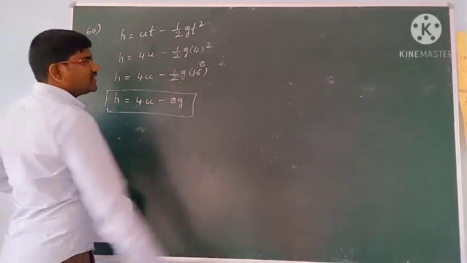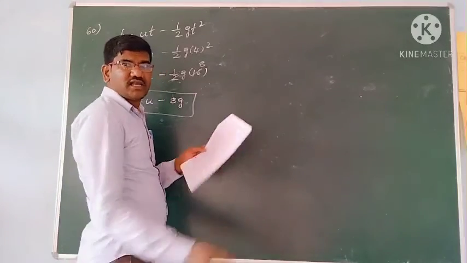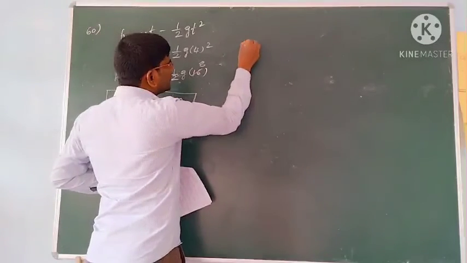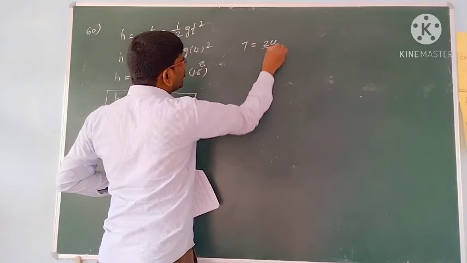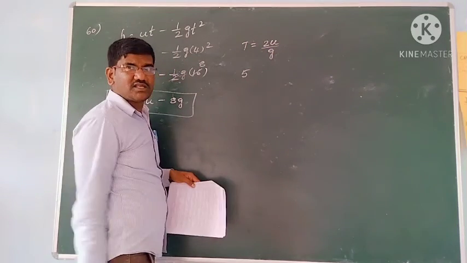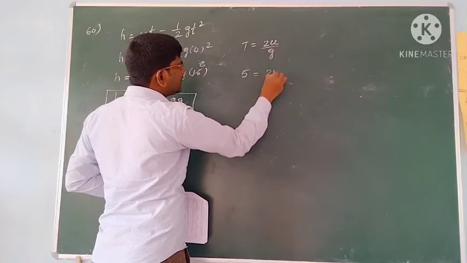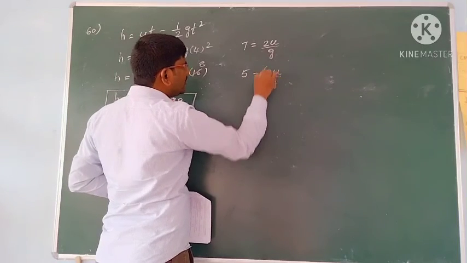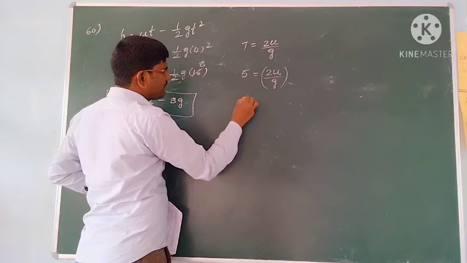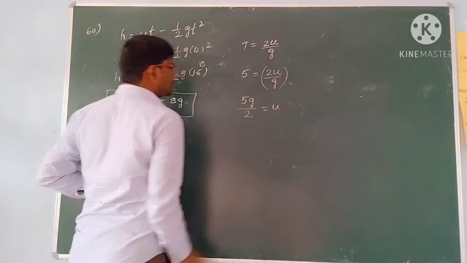Okay, and it reaches the ground in 5 seconds, he has given. So time of flight is equal to 2u by g. The projected body reaches the ground after 5 seconds, so t is equal to 5 seconds. Time is equal to 2u by g, then 5g by 2 is equal to u.